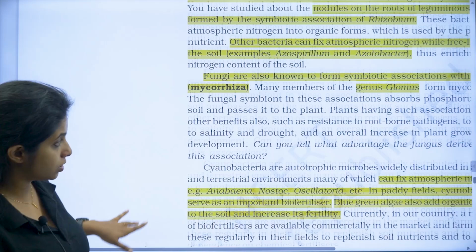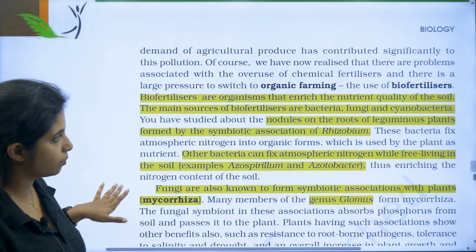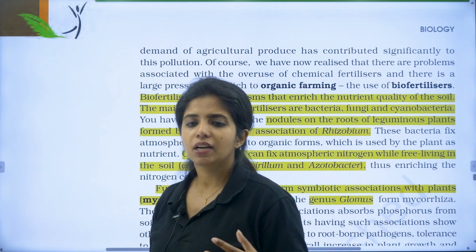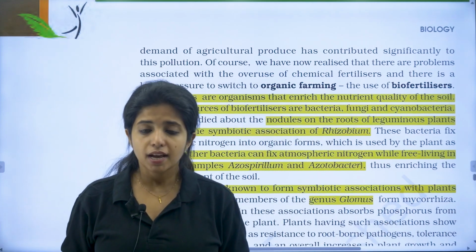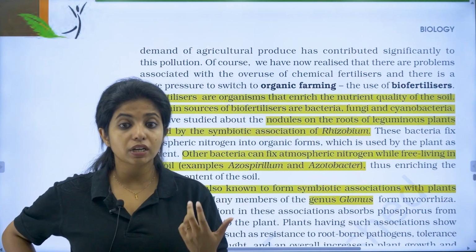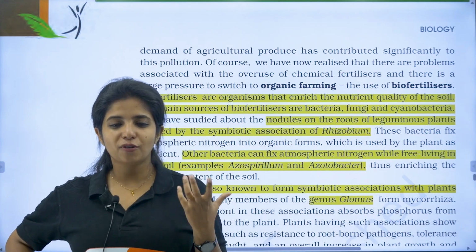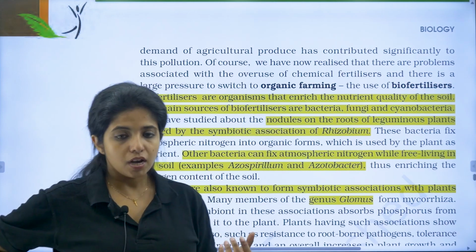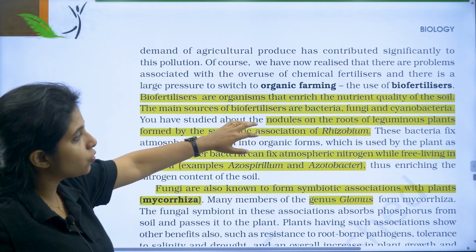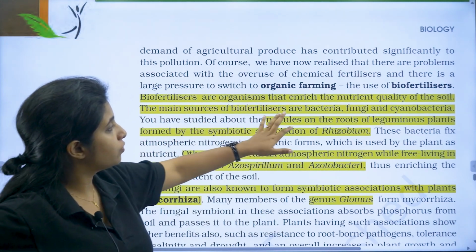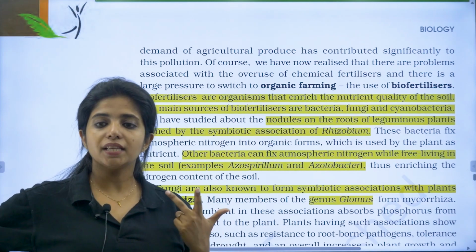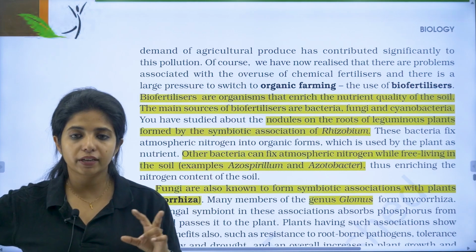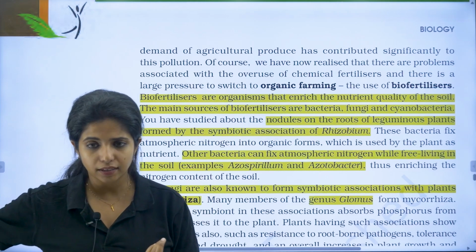Now, apart from that, what do we have? We have biofertilizers, which is the last part of the chapter. So, again, we put chemicals, we put phosphorus, we put iron and things like that, which can be synthetic or not synthetic. But instead of that, can't we just rely on organisms which can also fix nitrogen or phosphorus for the plants? Those are known as biofertilizers, my dear children. Biofertilizers are organisms that enrich the nutrient quality of the soil, and the main sources of biofertilizers are bacteria, fungi and cyanobacteria.